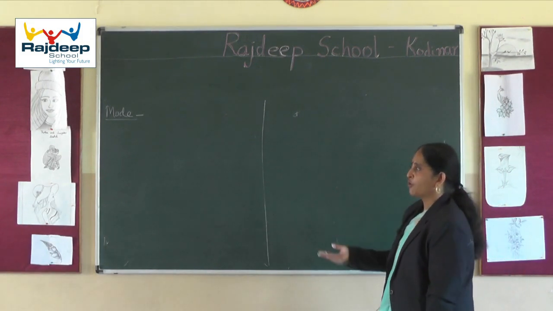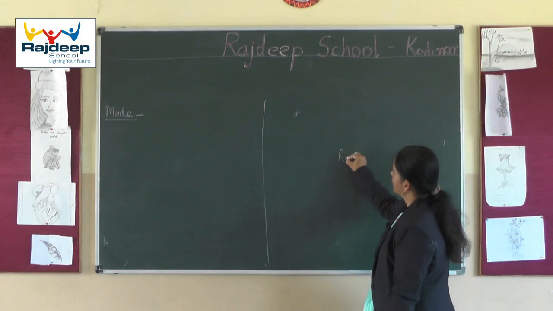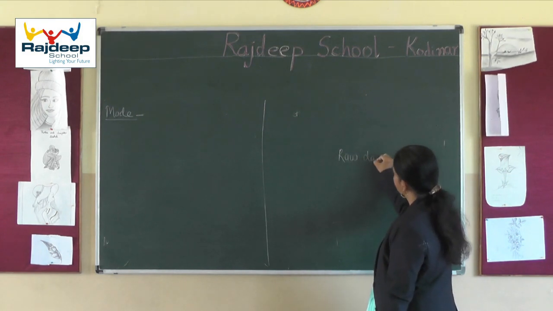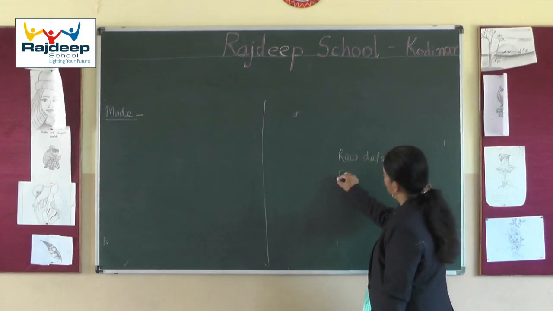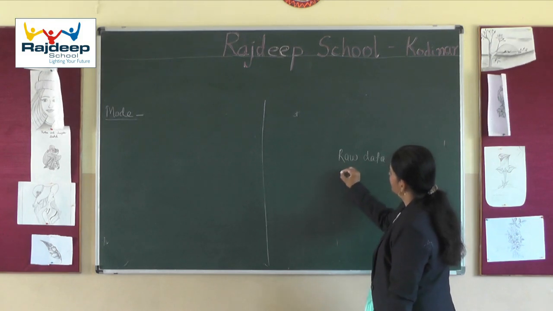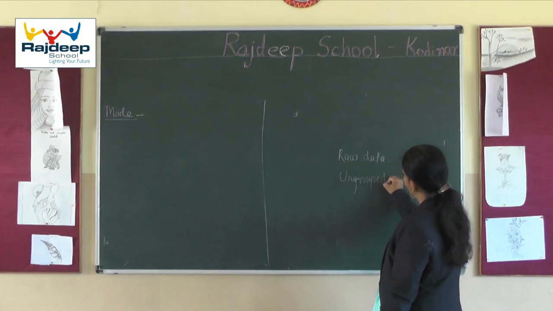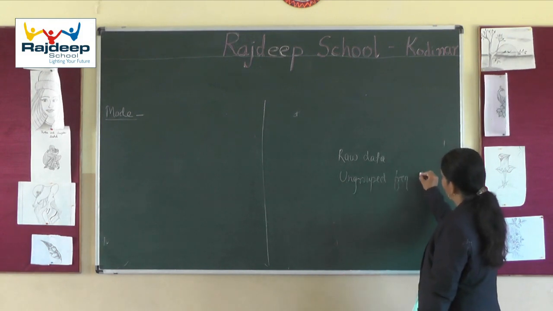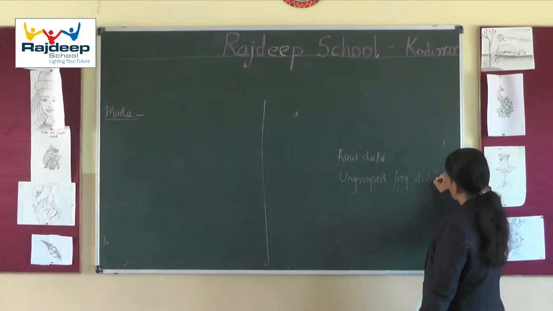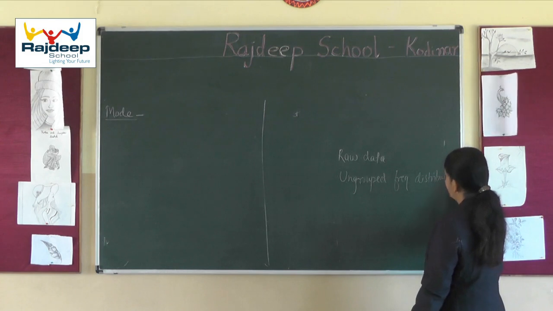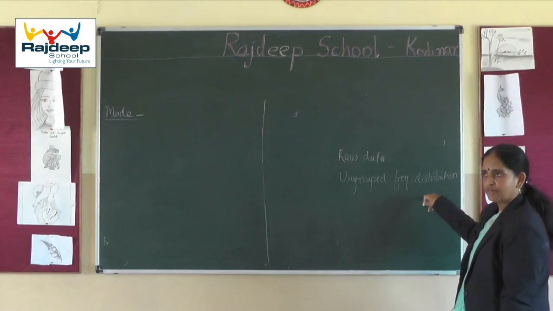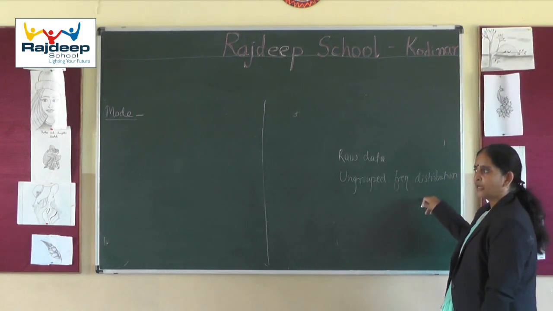But in case of raw data or grouped frequency distribution, it is not possible to locate it directly. Second is ungrouped frequency distribution. In ungrouped frequency distribution, we have observations directly, and by looking at the frequencies only we can locate the mode.